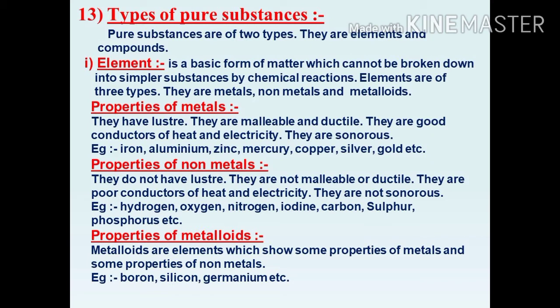First, properties of metals. They have luster. They are shiny. They are malleable and ductile. What is malleable? Able to be hammered and pressed into different shapes without breaking. What does ductile mean? Ductile means able to be drawn into a thin wire. This is also without breaking. Without breaking the metal, we can make it into one long wire.